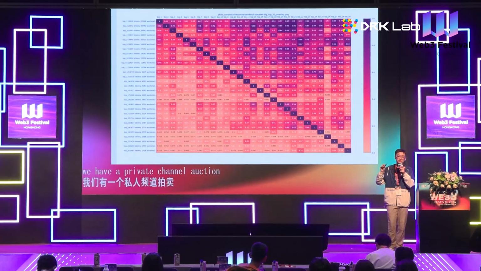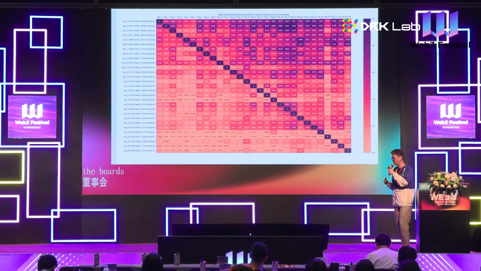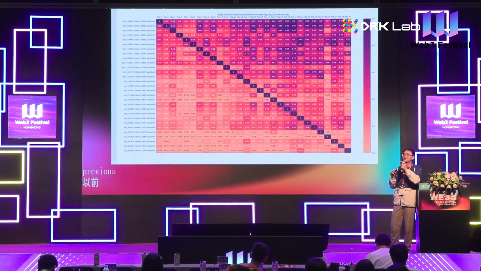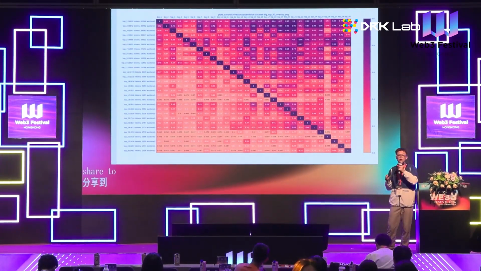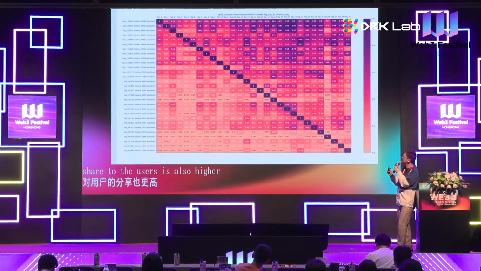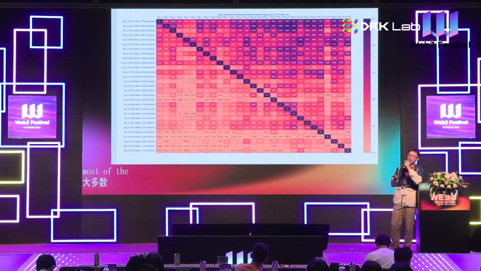If the competition among the bots is higher, our previous work already suggests that the money they would like to share with the builders is also higher. So I think this number is quite interesting, because it is another piece of evidence supporting our theoretical analysis: in the sandwich market, most of the MEV revenue is already taken by the builder.